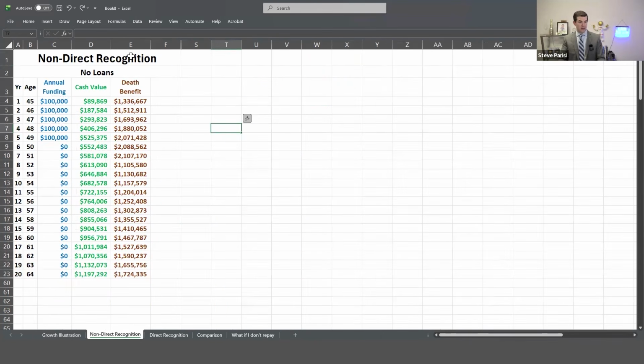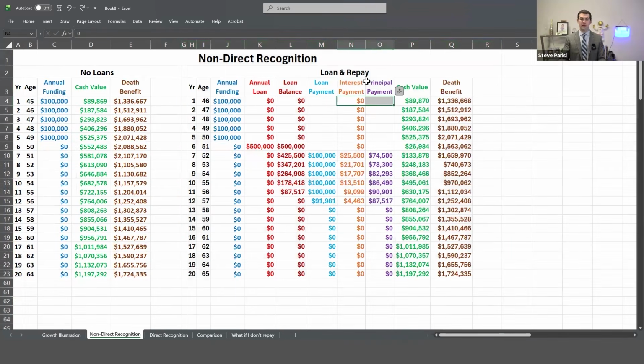All right, let's look at the loan illustration. So we'll start with non-direct recognition. Here is our growth illustration to the left and our loan illustration to the right. When you take a loan, the question I would ask, what is the impact that that loan has on my policy? And I would start by looking at your policy without any loans. So here we take a loan in year 6. Why I waited that long is because it's after we funded the policy, and it just makes it simple to say money in, money out, then I start paying the loan back. So I took that $500,000 loan. There's my cash value. Think of that as your equity, how much money you can access.